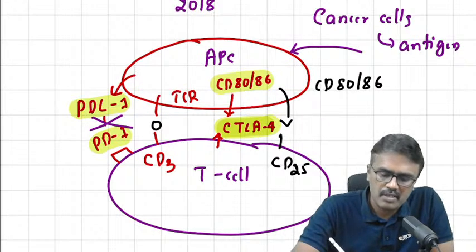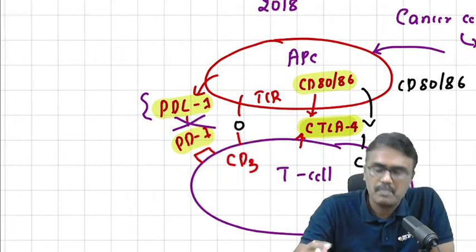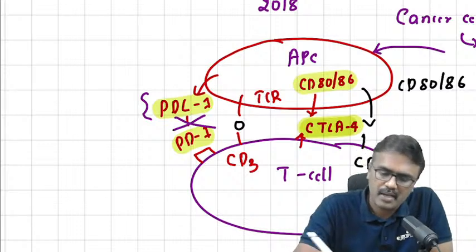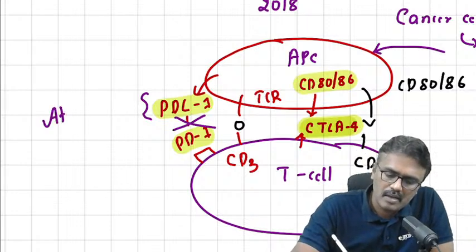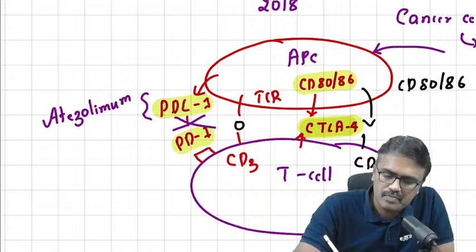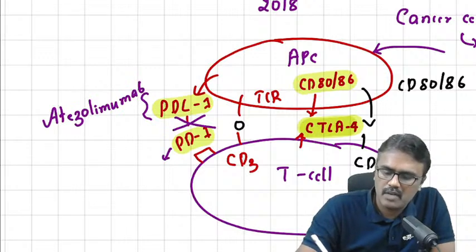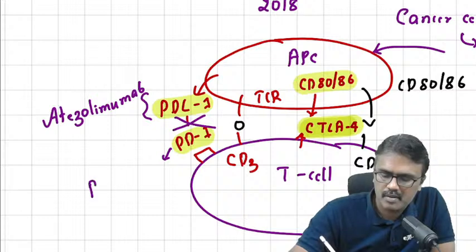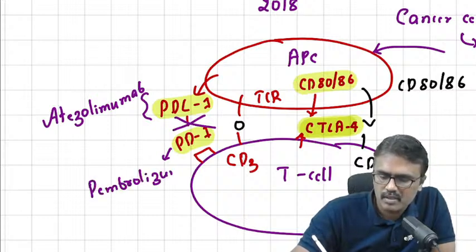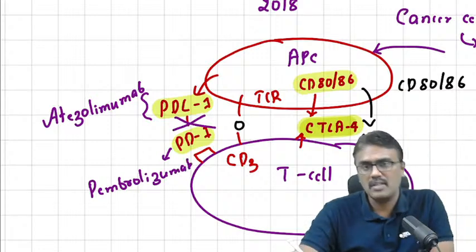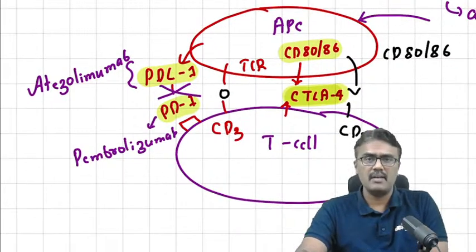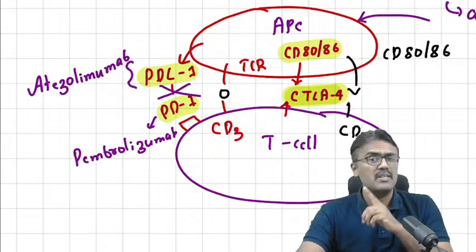So we discovered the drug which blocks programmed death ligand 1, called atezolizumab, and the one which blocks PD1 is called pembrolizumab. Right. So now this is the trend in cancer therapy, and they got a Nobel Prize for discovering this.